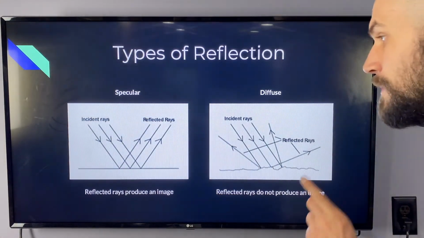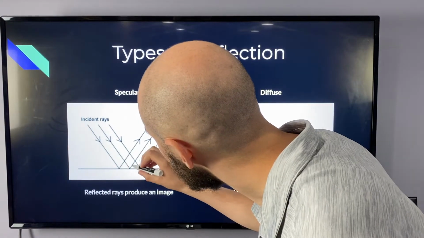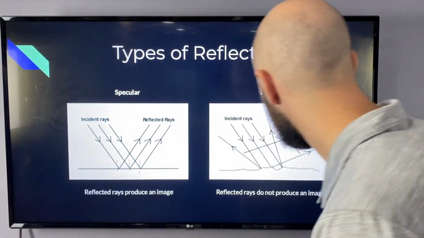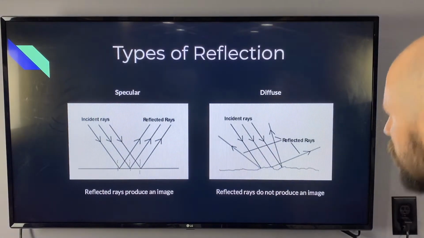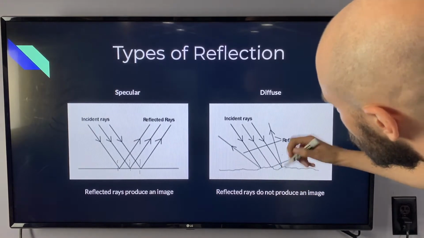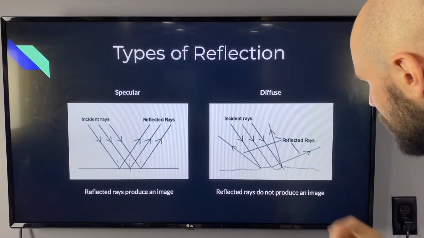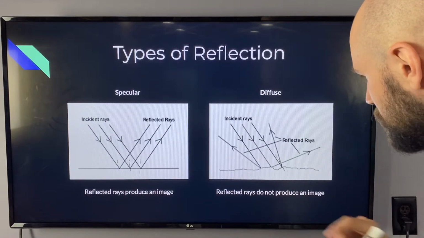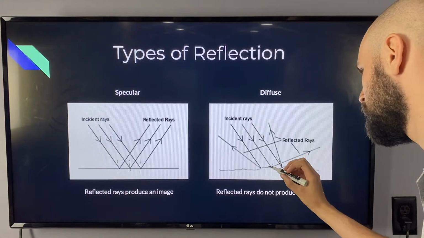Another thing I want to make sure that we're aware of. I said here that the law of reflection still holds for all these bounces. But we're going in all kinds of crazy directions here. Does the law of reflection still hold? Well, we're coming in, we're hitting this surface here. So if this was like the normal line, the law of reflection still holds compared to this surface. But now the surface is kind of pointing in a different direction.